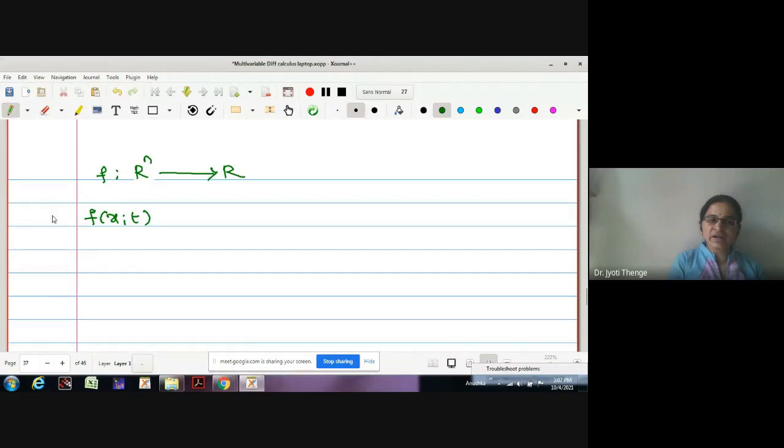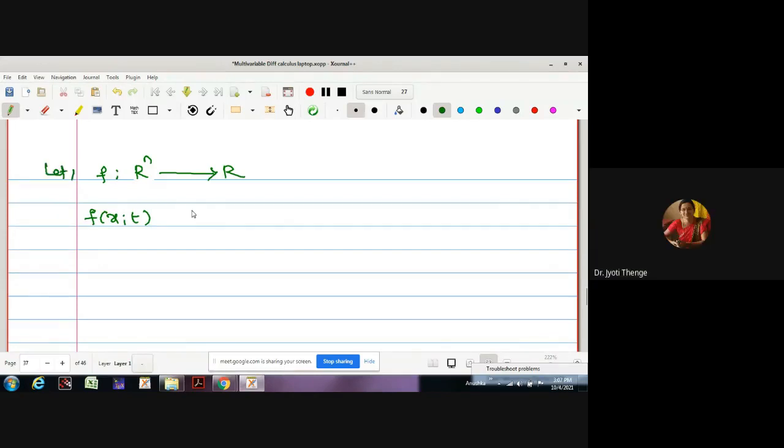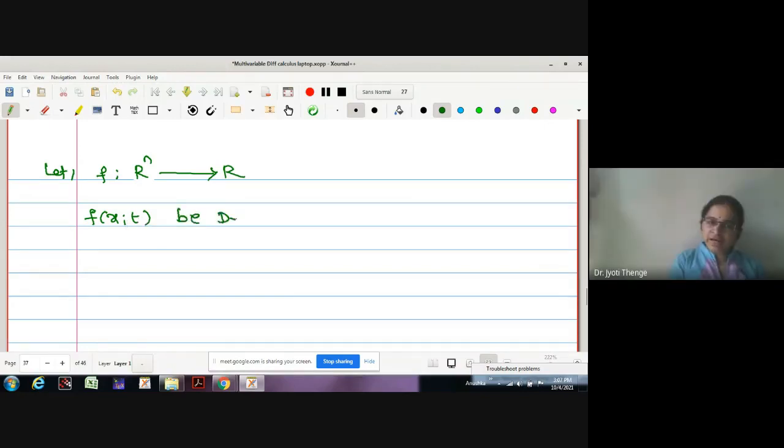Okay. Let f be Rn to R, f dash of x comma t be the directional derivative of f at point x in Rn and in the direction t in Rn. Is the point clear?